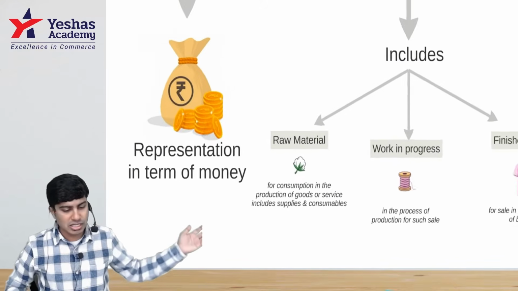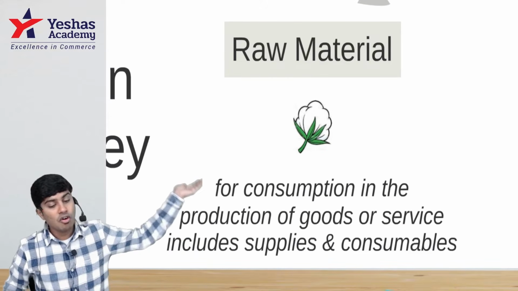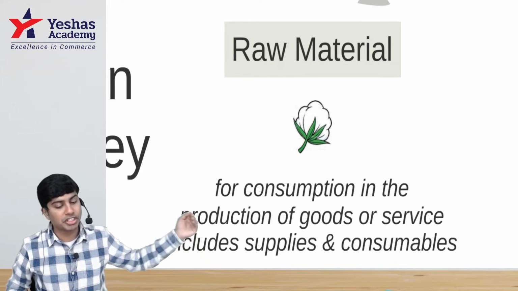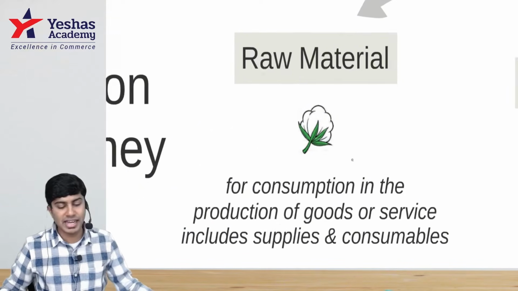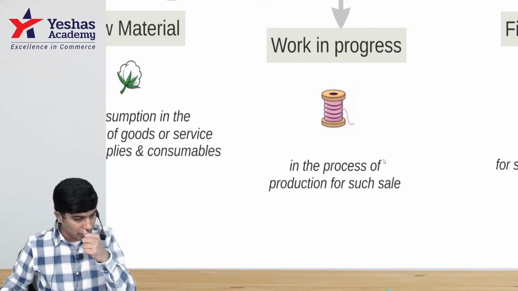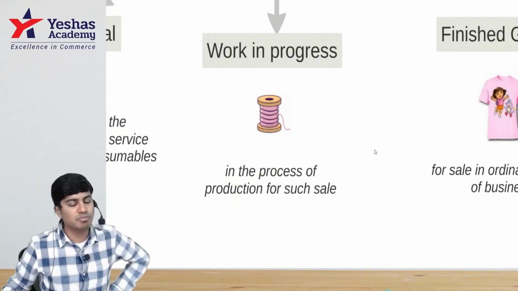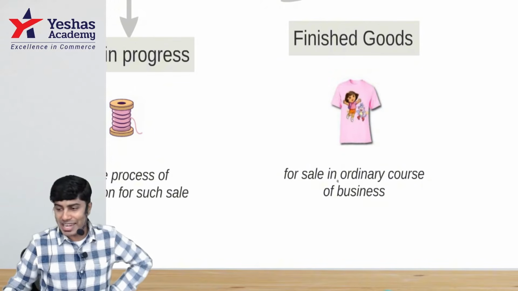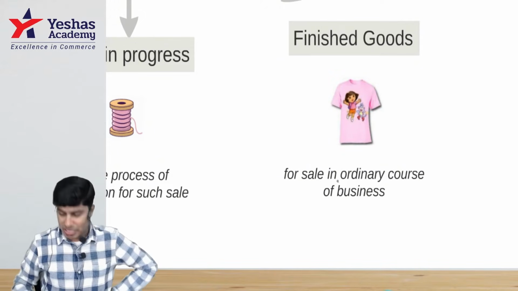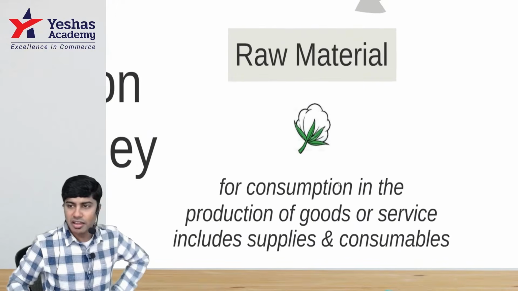Now, we are using this raw material. Read what is raw material? For consumption in production of goods or services, includes supplies and consumables. What is work in progress? In the process of production for such sale. What is finished goods? For sale in the ordinary course of business. Everybody understood these three? Fantastic.